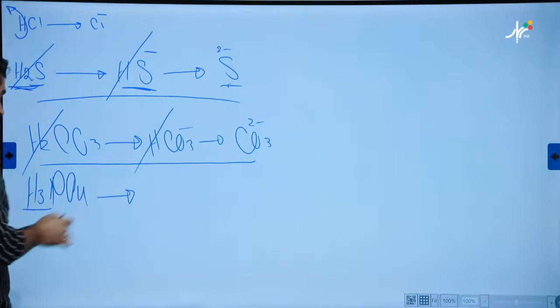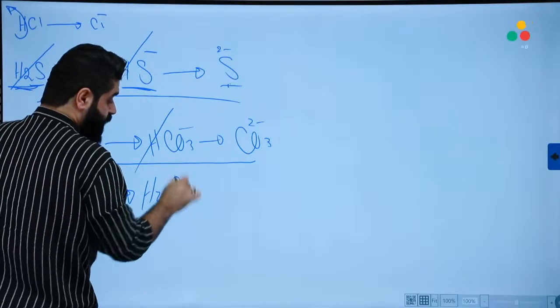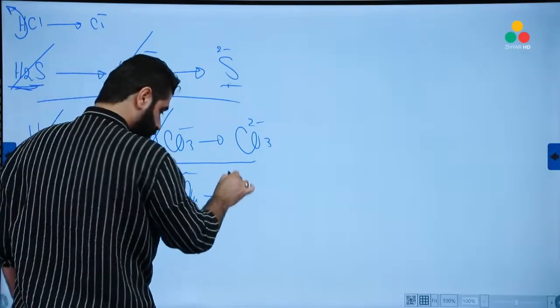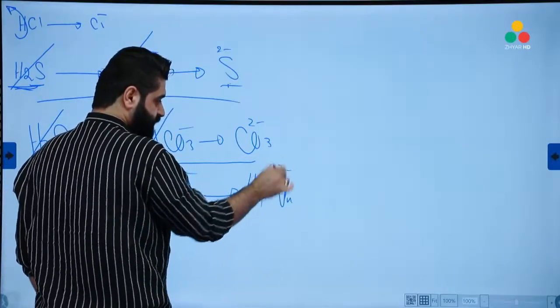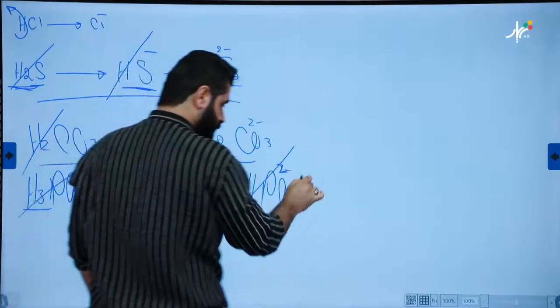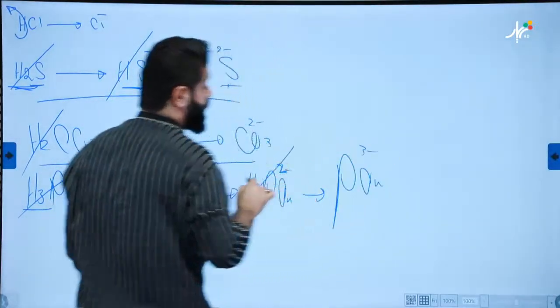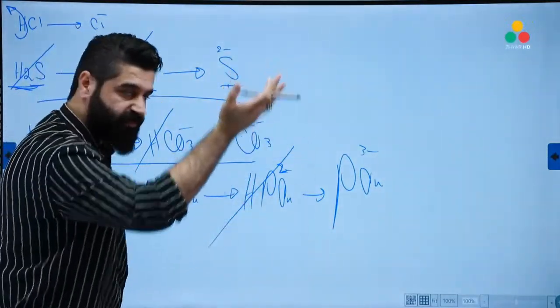For the first step, remove 1 of them, and it becomes H2PO4 negative. Remove the next one: HPO4 negative 2. The last one becomes PO4 negative 3. 1 proton per step must be removed.